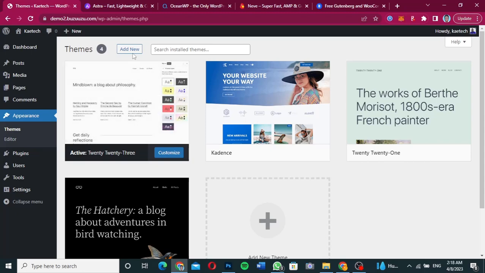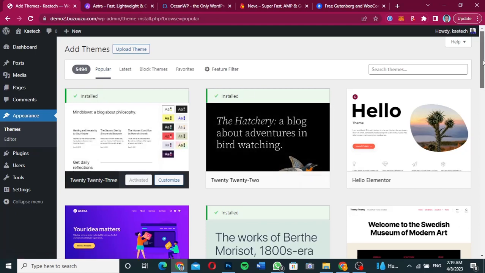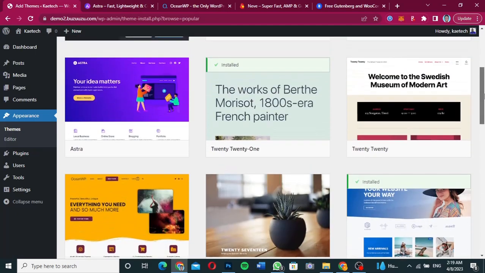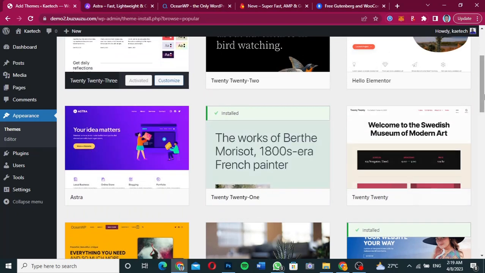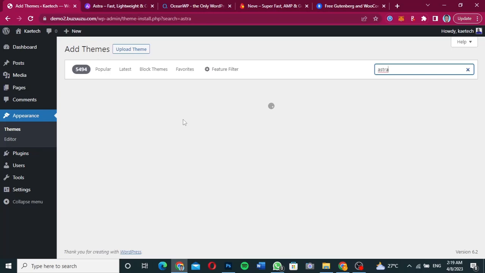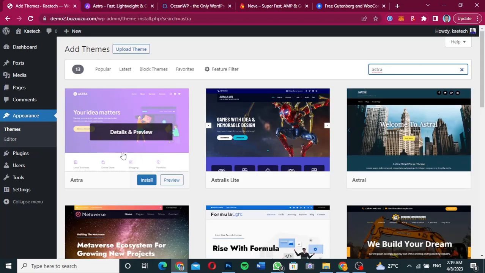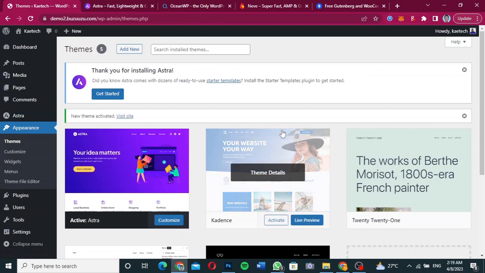So we're going to click on add new, and as you can see, guys, under popular over here, just scroll down, you will definitely see the Astra theme. That is the Astra theme over here. If you don't see it over here, don't worry, just search for Astra, and you will definitely see the Astra theme come up for you. This is the Astra theme, your idea matters. Just click on install to install the theme, and after installing the theme, you click on activate to activate the theme. Now we have the Astra theme fully installed.